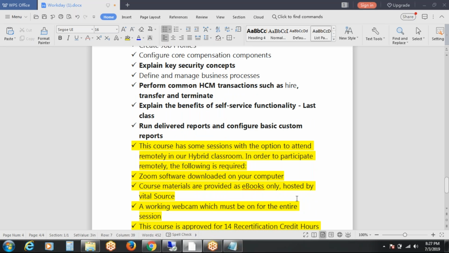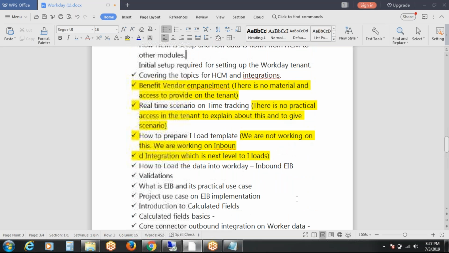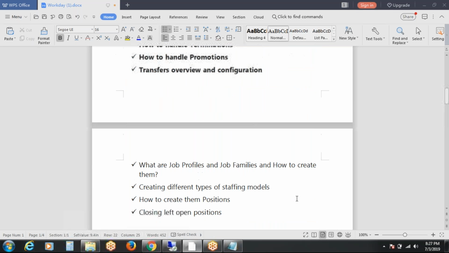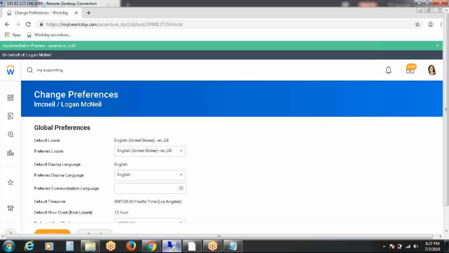So except security groups and transfer, promotion and termination, everything else is completed in both module 1 and module 3, right? Am I clear? See this?